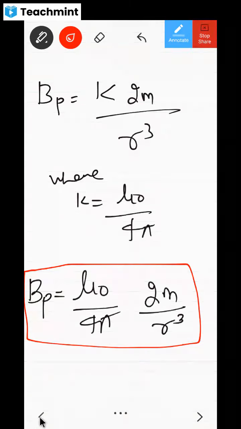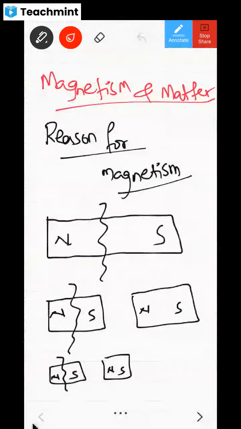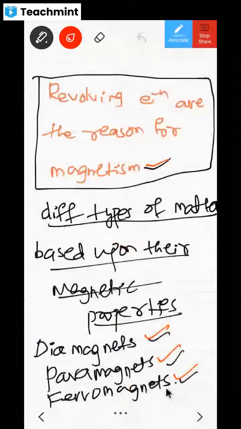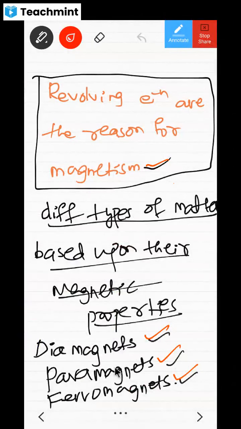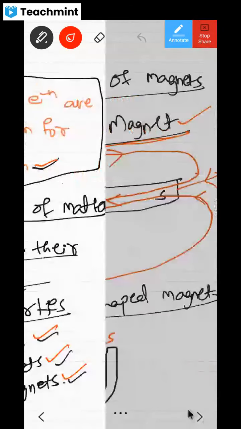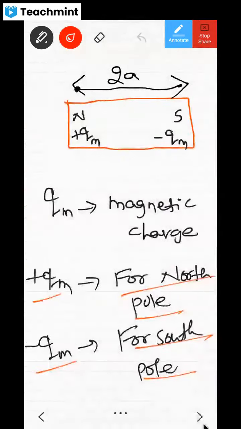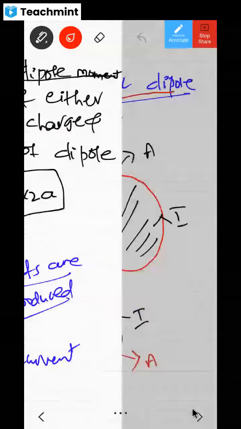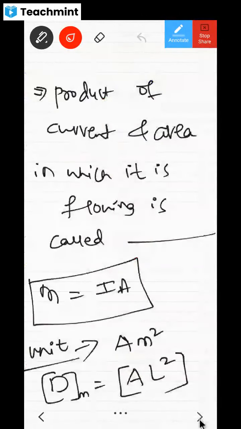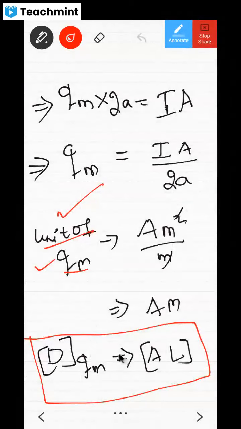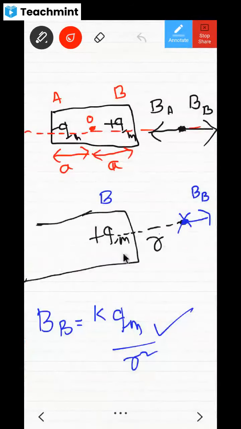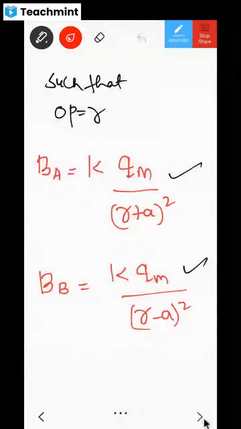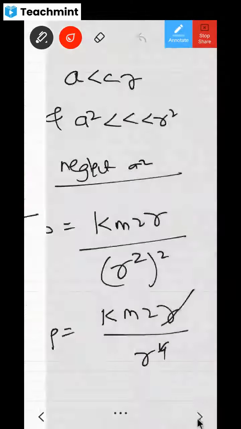Look back at this chapter, whatever we are studying now. The reason for magnetism we have seen. What is the reason for magnetism? Revolving electrons. Then these materials, which are very interesting, we'll come to them. Then we talked about the bar magnet and the magnetic field on the axis of the bar magnet. Magnetic dipole moment we have discussed. Then magnetic charge, and its unit, ampere meter. Then the magnetic field due to a pole, and the magnetic field on the axis of a dipole. Don't you think the chapter is running smoothly?